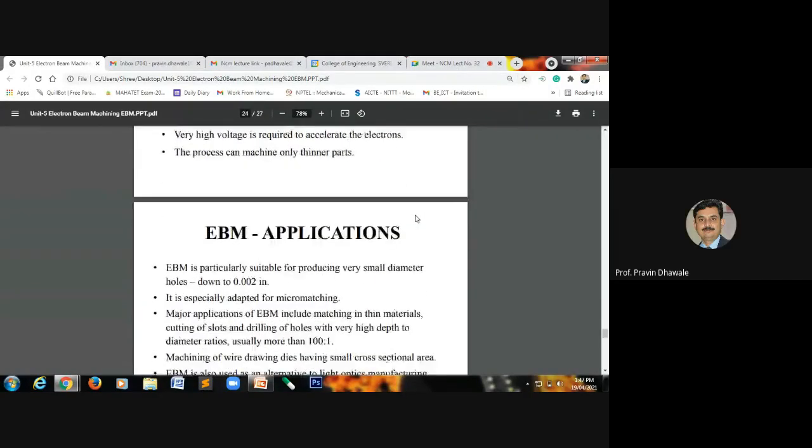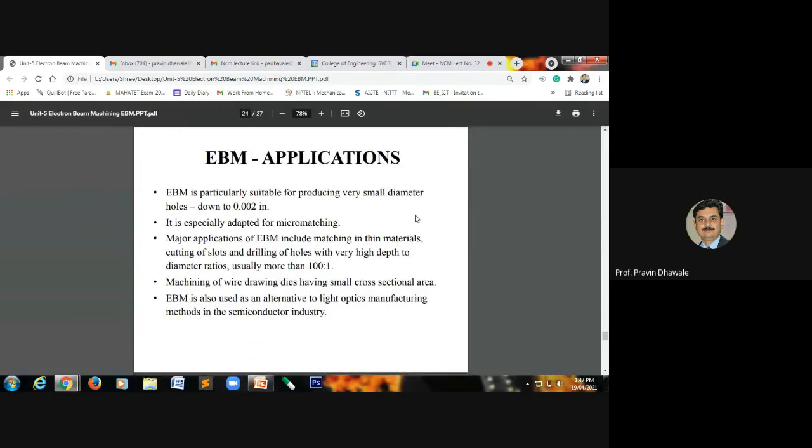Now, the last point is related to the applications of this electron beam machining process. It is used for producing very small diameter holes, ranging down to 0.002 inch, and especially for machining very small amounts of material. So it falls under the category of micro machining processes, and is adapted for micro machining purposes.